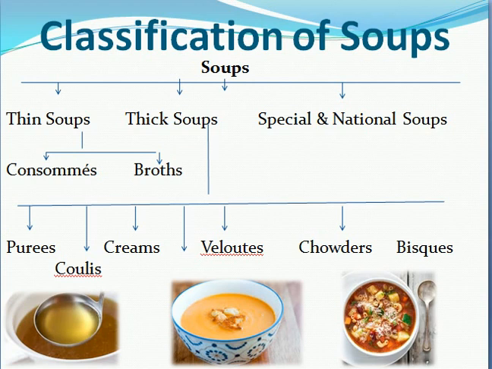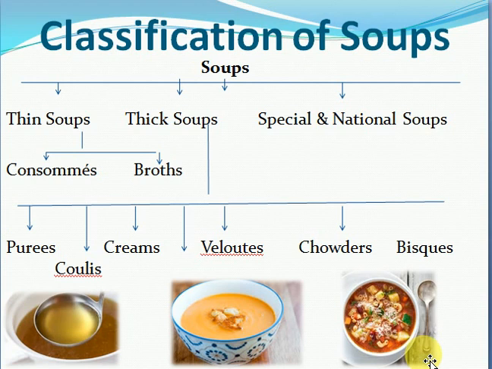And lastly, coming to the special and international soups, national or international. It depends on the country, as every country has its own soup. I have given one photograph here of minestrone soup.